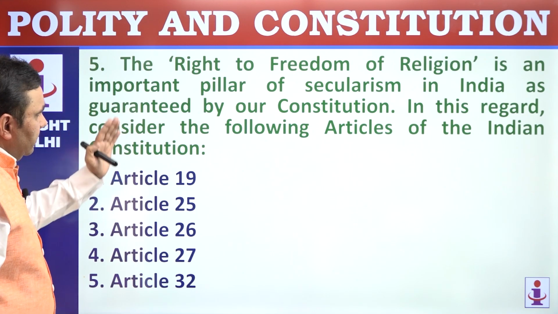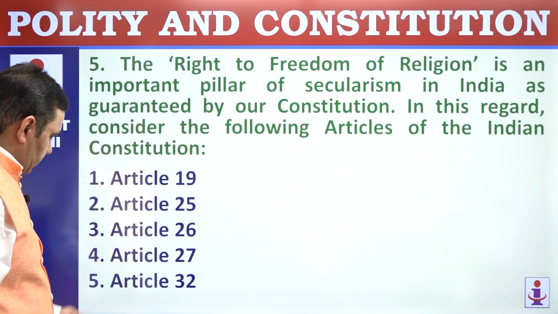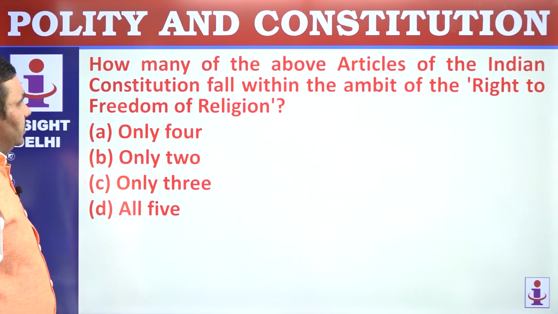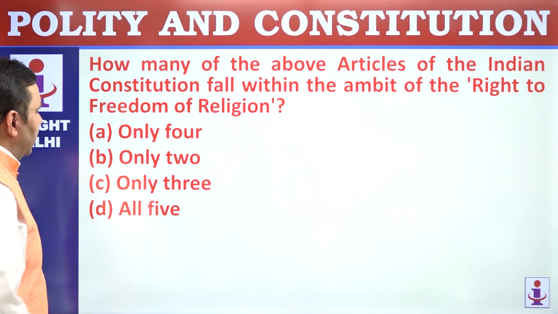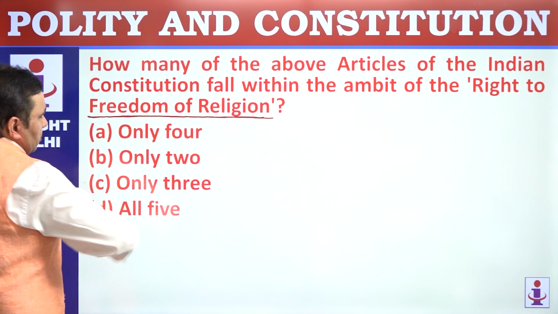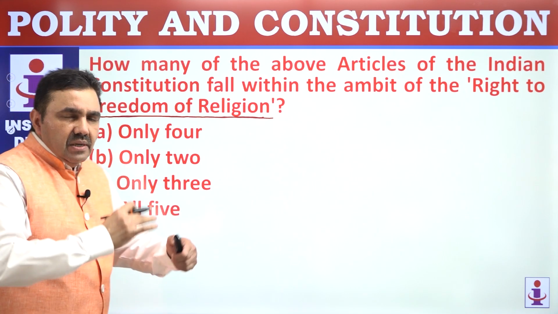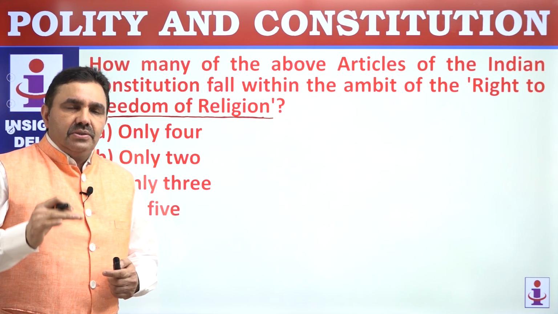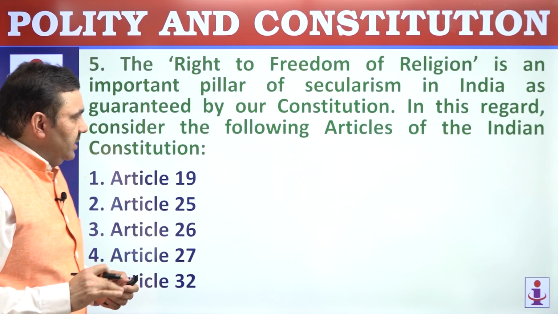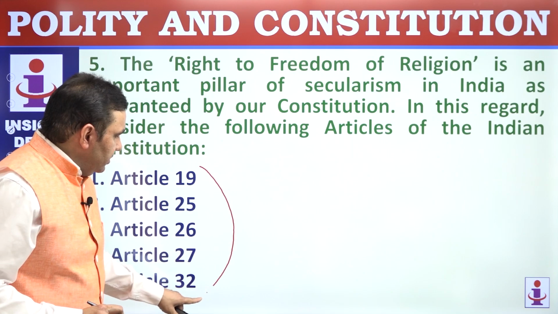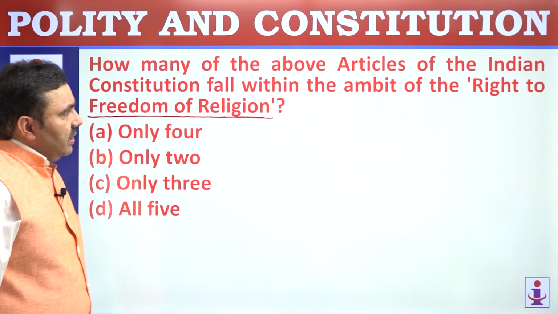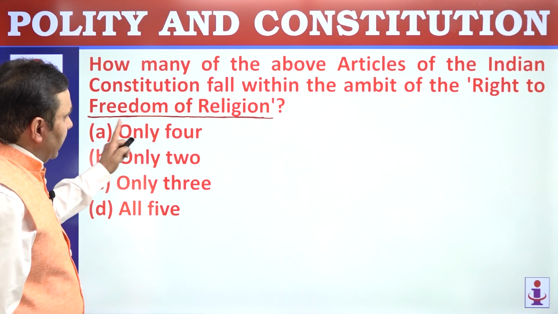In this regard, consider the following articles of Constitution. Some articles are given here. How many of the above articles of Indian Constitution fall within the ambit of the right to freedom of religion? Now, this question is slightly confusing, because at times UPSC is going to ask you questions in a little confusing language that you have to really understand what question is asking. Question is not asking which of these are related to secularism in India. Question is asking which of these articles are part of the right to freedom of religion.